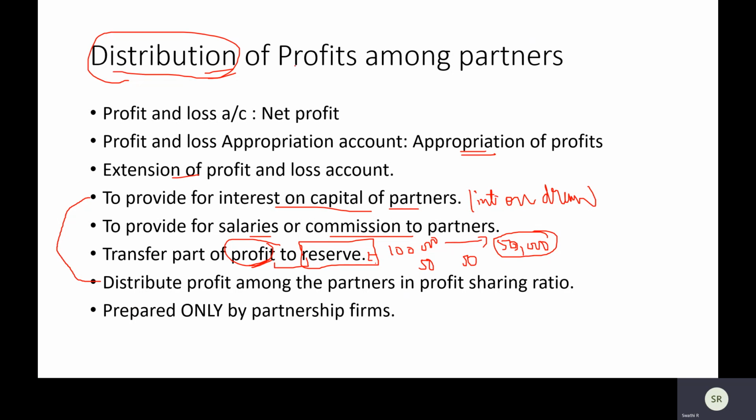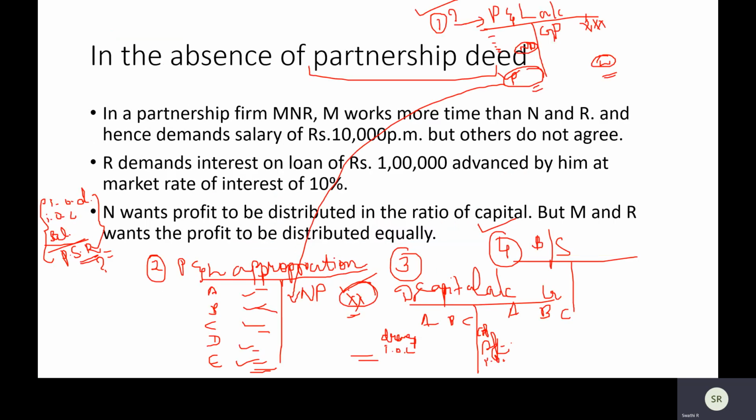So another one that you make is your P&L appropriation account, for distributing profit among partners in the profit sharing ratio. Here, I just told you net profit; basically it is for showing how much profit is given to each partner. Because practically in partnership firms, there might not be just 2 partners. There might be like 20 partners, 10 partners, 15 partners. So we need to have a clear idea on how much is the profit that we are giving them.